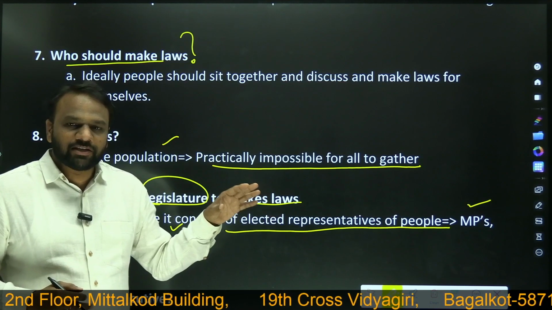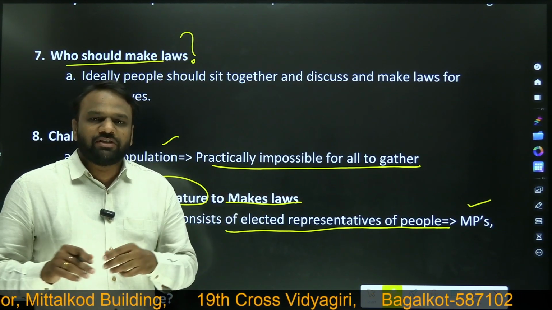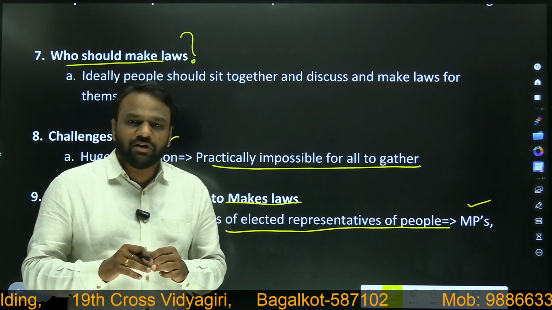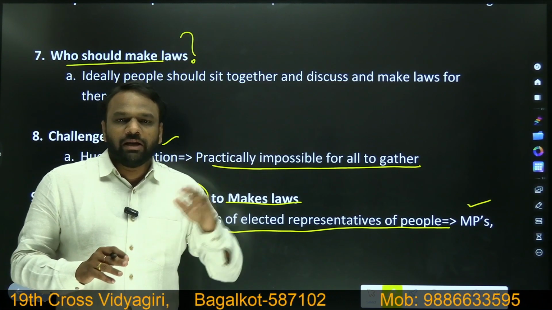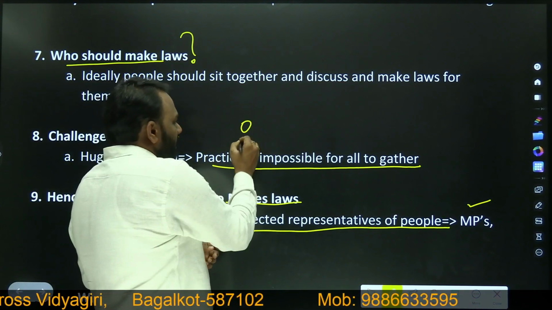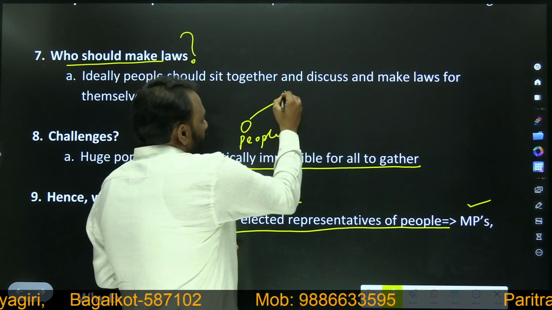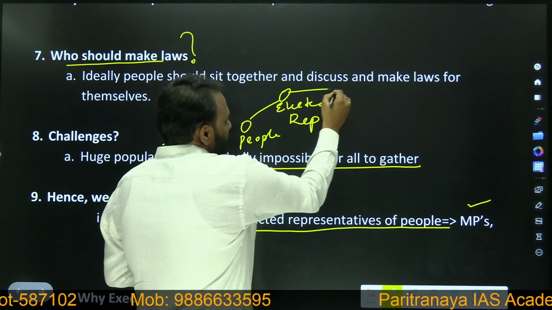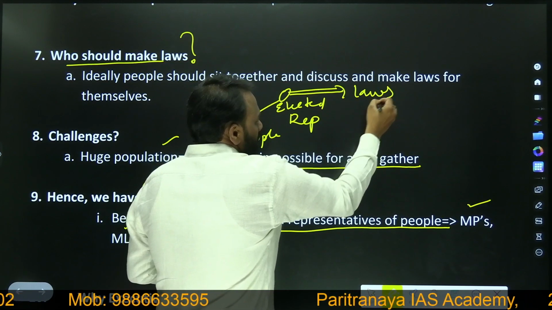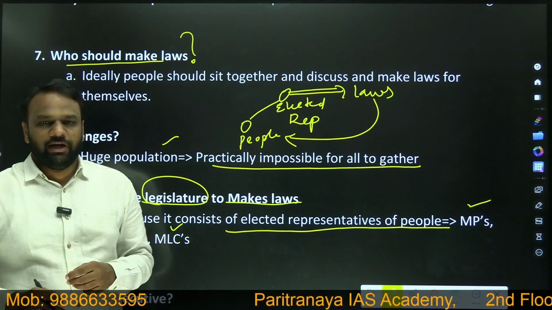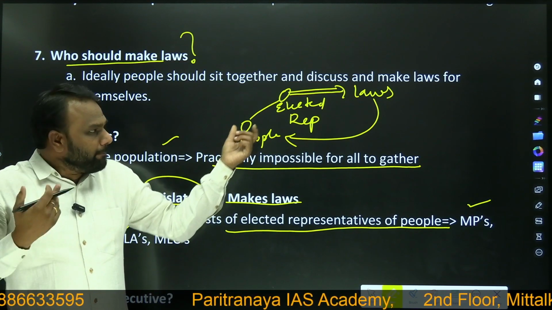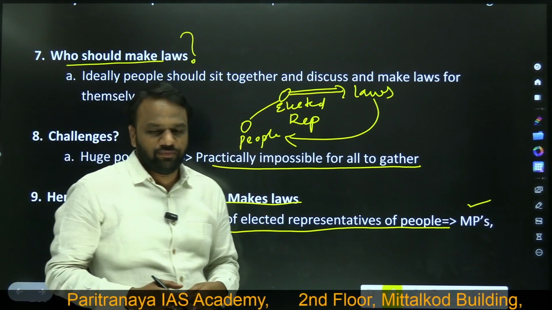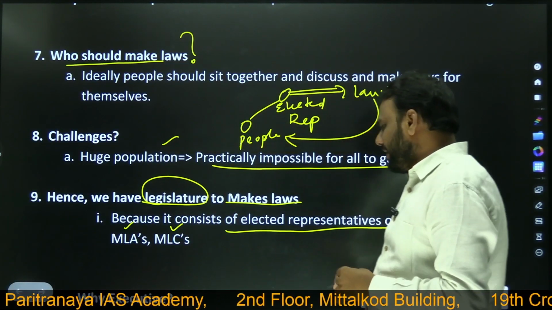So ideally, it appears that the people of this India, people of this country, are involved in the lawmaking process. Whether they are directly involved? No, they are not directly involved, but they are involved through their elected representatives. These elected representatives will make laws on behalf of the people of India. So people of India have empowered the elected representatives to make laws for themselves. Hence we have a legislature to make laws.